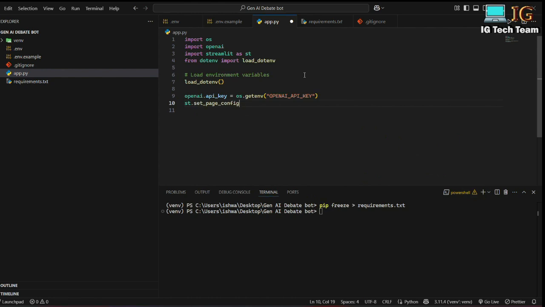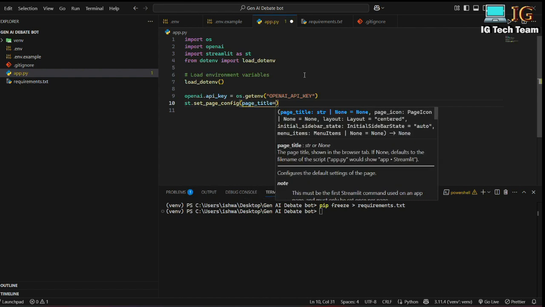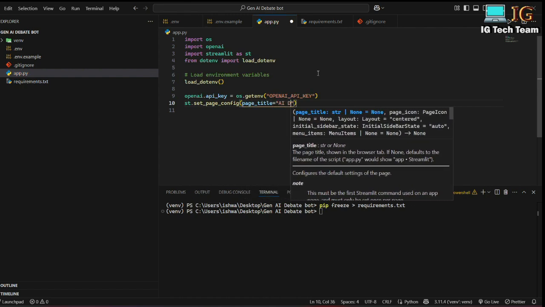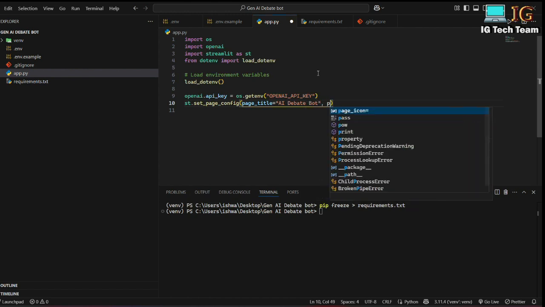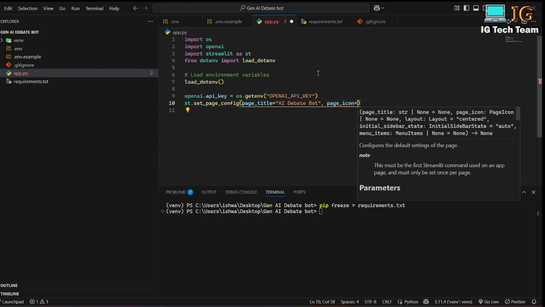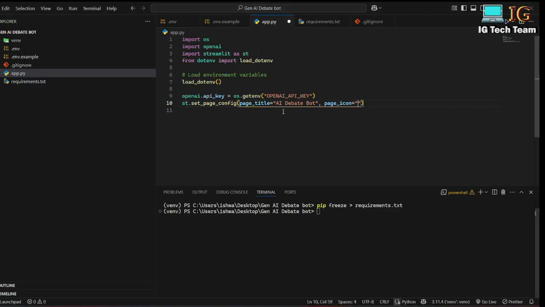Now I can write st, that means streamlit, dot set_page_config. I have to provide a title here, so my page title is AI debate bot, and I can also pass my page icon. In this project, if you see here, this is the title AI debate bot, and this is the page icon. Here I have already passed the page title AI debate bot, and for the page icon I have to pass this icon, and you will get this icon from the code that I have provided. You can see the code link in the video description. Okay, we have set the page title and page icon.